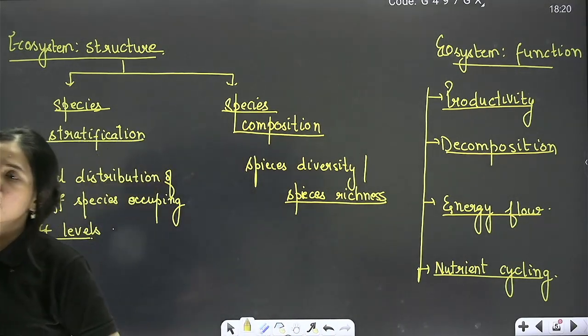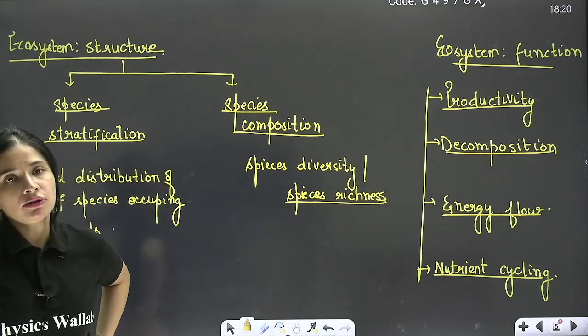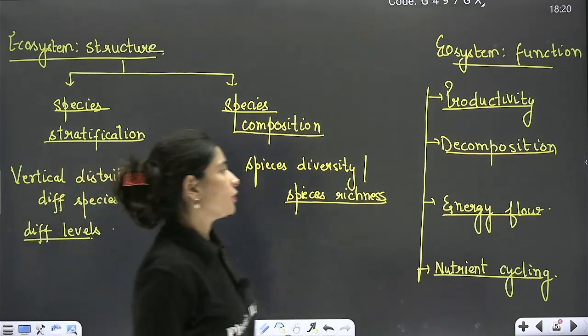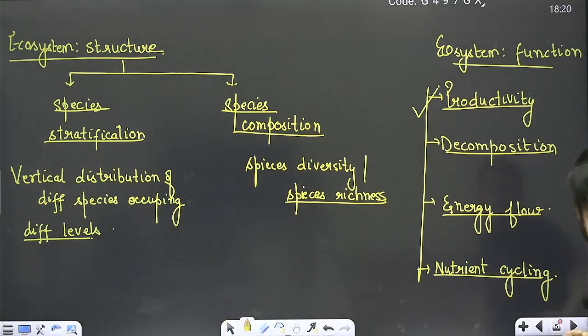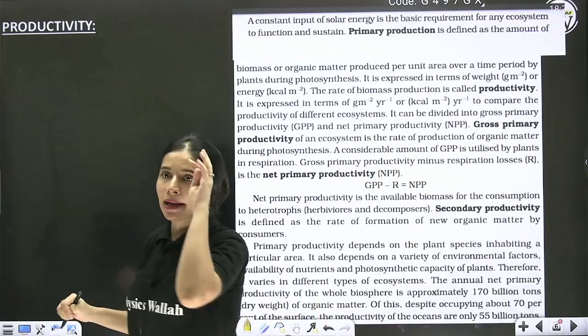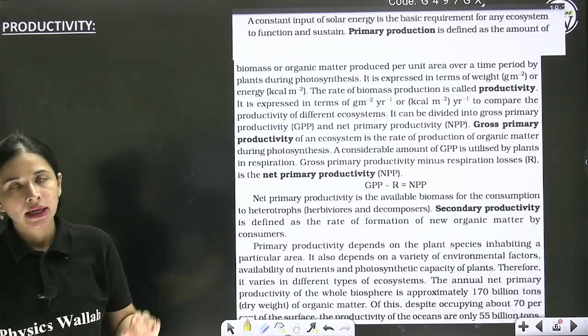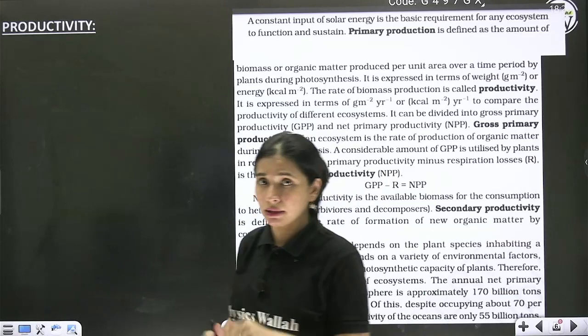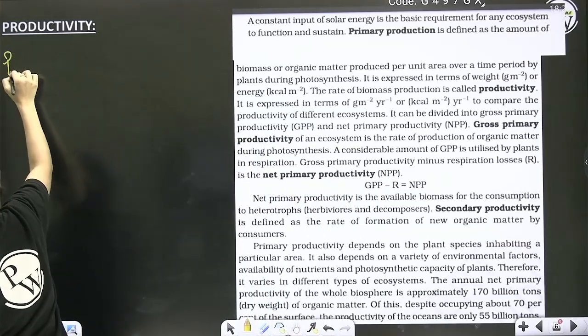Have you all understood? So how many ecosystem functions do we have to study in this chapter? Four. So first let's start with productivity. Now I have taken the screenshot of NCERT. Here one by one I am going to teach you each and every point. So listen to me very carefully. First of all, there is a very important term called primary production.